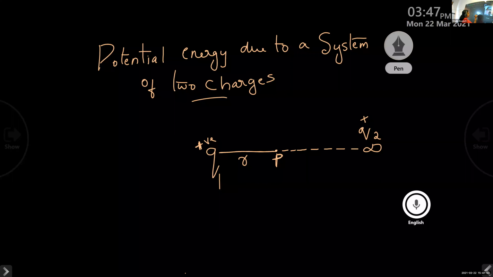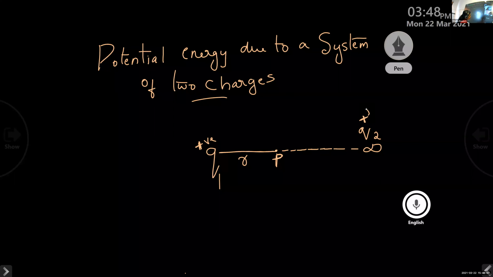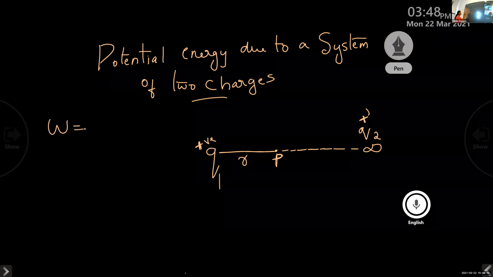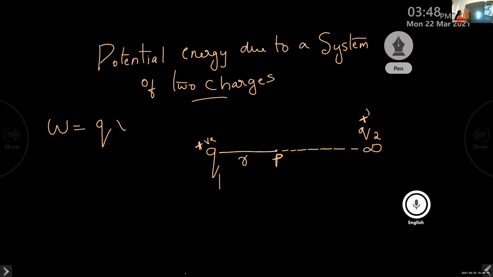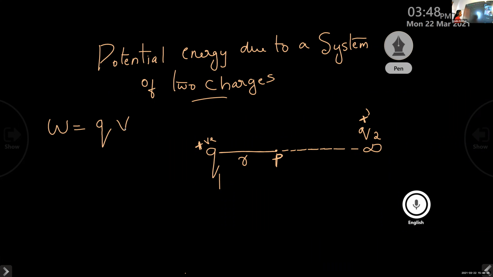Then we are considering another point that is at infinity. At infinity, we are placing another charge Q2. It is also positive. Now, I want to bring this charge Q2 to this point P. For this, I want to do some external work. And that work done is given by W is equal to, again, the equation for calculating the work done, Q into V. The charge into potential is given the work done. It is the work done to move the charge from one point to another.